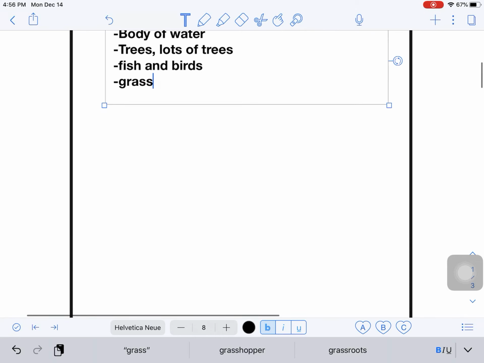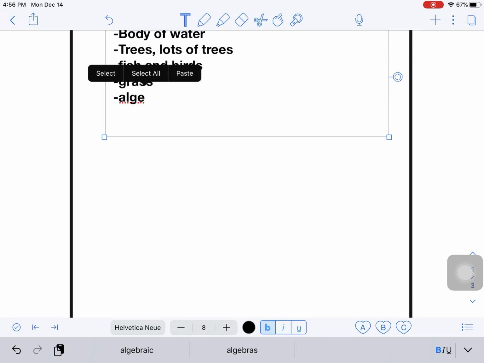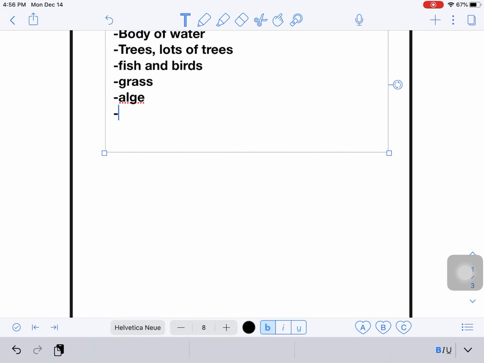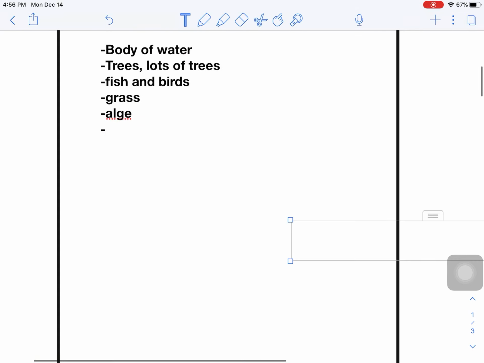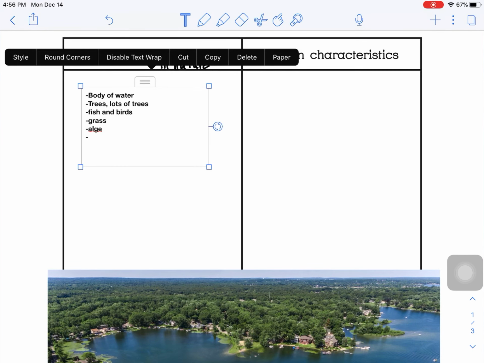I'm also going to add in algae to our photo here. I think that's correct. Can't zoom out there. Okay.